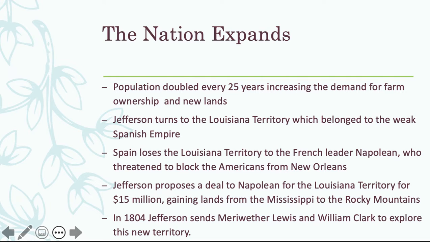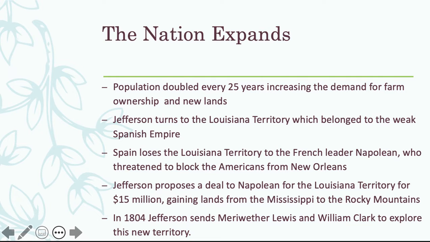Now, in order to gain access to New Orleans, Jefferson is going to propose a deal to Napoleon. Originally, he's going to go into that deal proposing to purchase New Orleans, but Napoleon counters and says, you can have the whole Louisiana Territory for $15 million. Now, this is huge because now our country has the land from the Mississippi to the Rocky Mountains, and we double the size of our nation in one quick purchase.